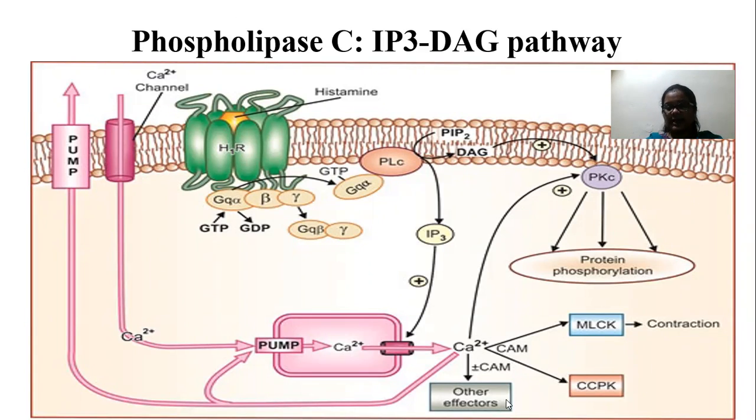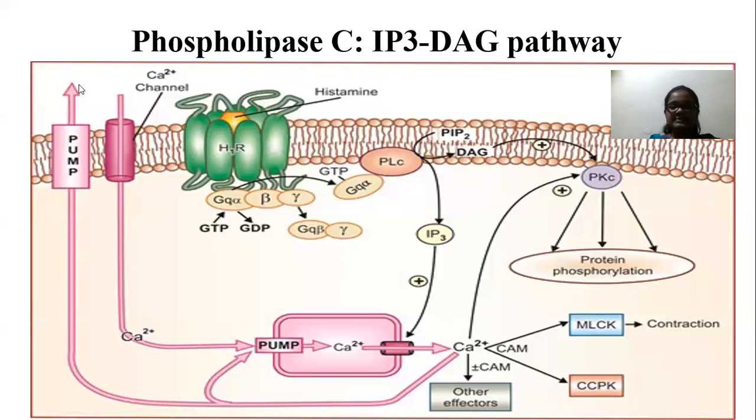Okay, and the cytosolic calcium is again recycled by uptake into what? Uptake into the endoplasmic reticulum with the help of a pump. As well as it will be effluxed to the outside.